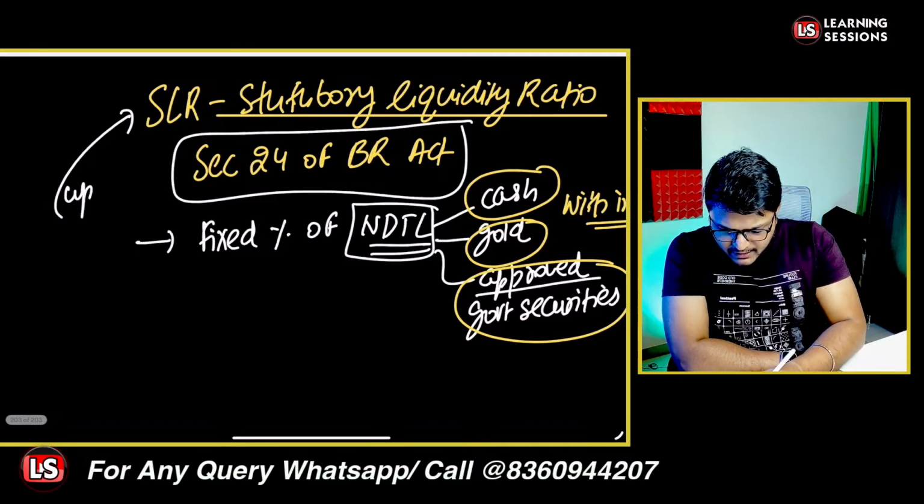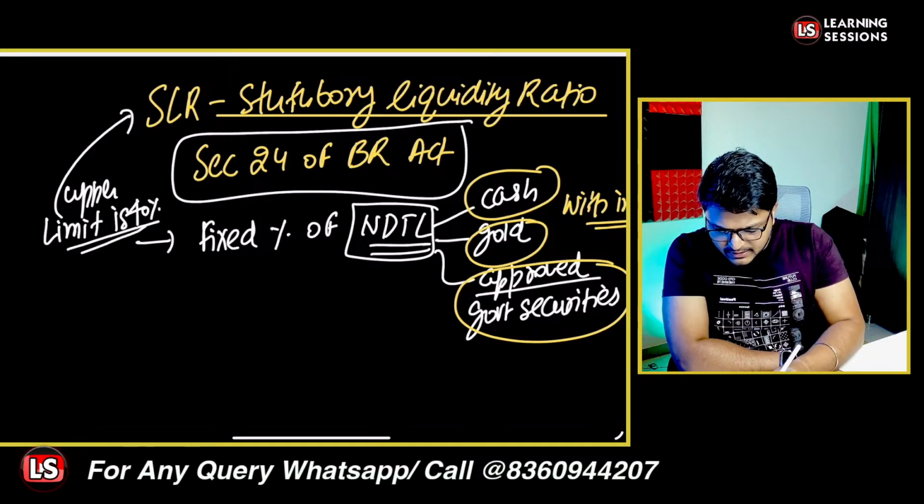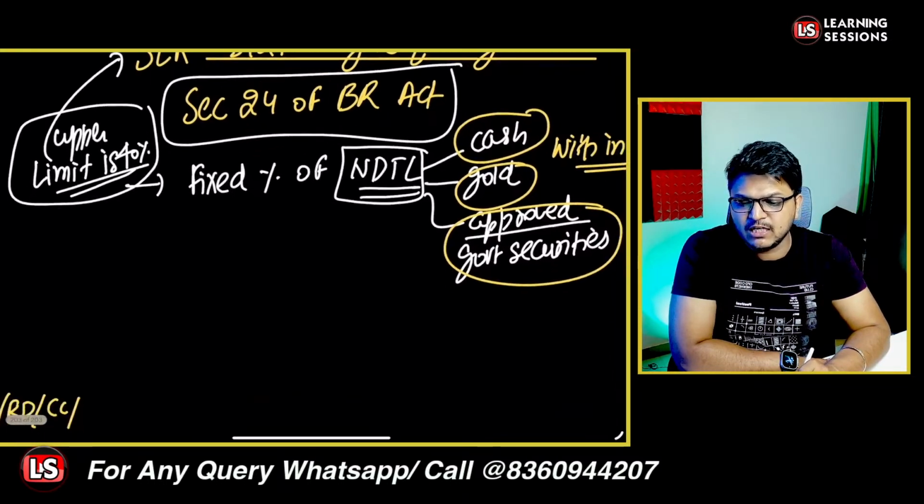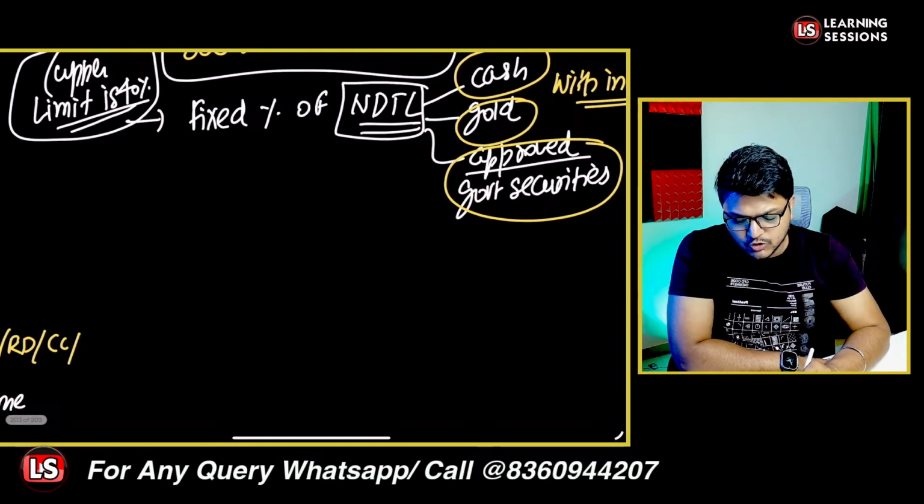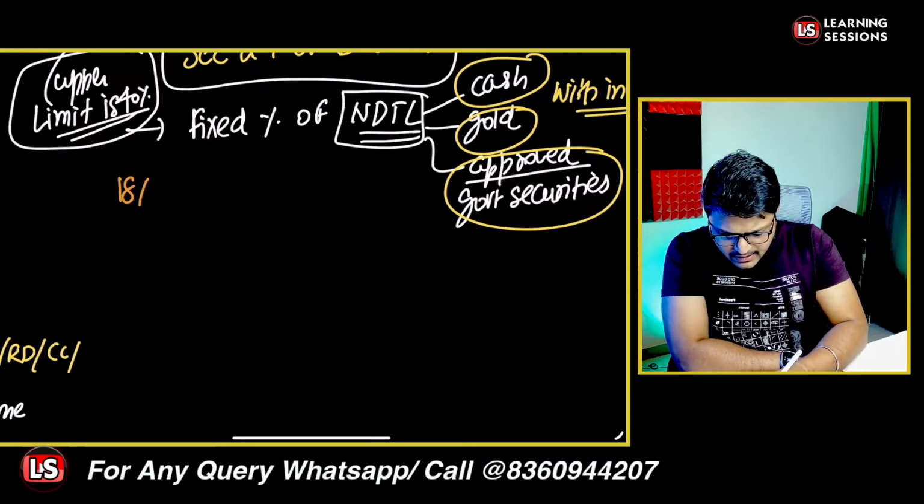So the upper limit is what? It is 40%. Upper cap, we can say, upper limit, we can say it is 40% in case of SLR. That is the statutory liquidity ratio. It is 40%, right? So mainly, if I'm saying it is 18%, what does it indicate?